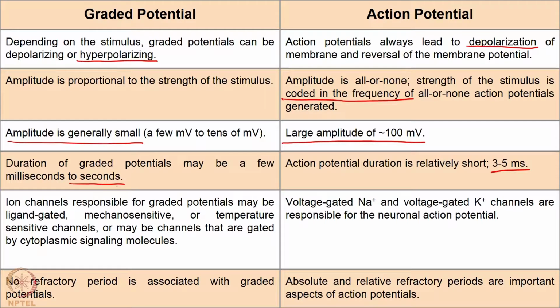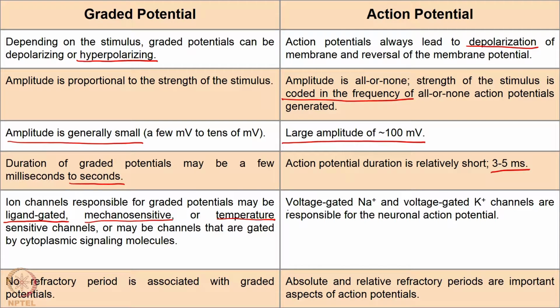And stimulus driven ion channels are responsible for graded potentials, right. What are these stimuli? These are ligand gated ion channels, mechanosensitive ion channels, temperature sensitive ion channels, vibration sensitive ion channels, etc., right. So, these are the stimuli that cause graded potentials, whereas action potential is almost always